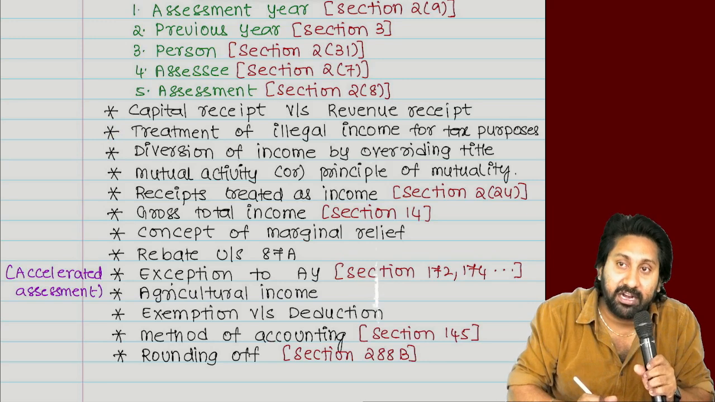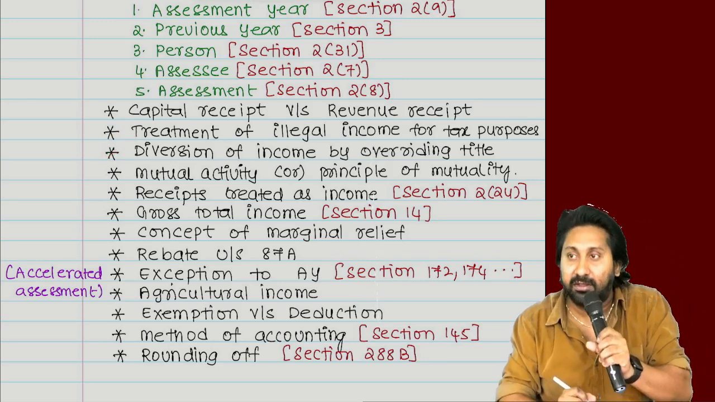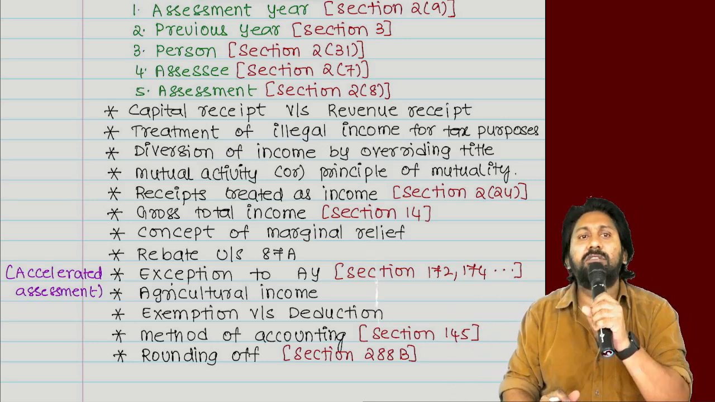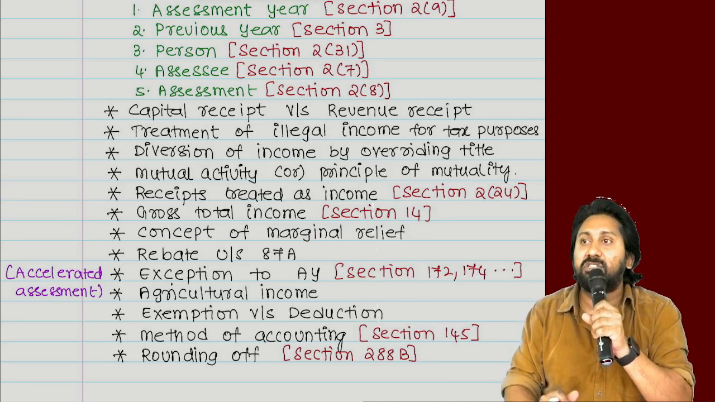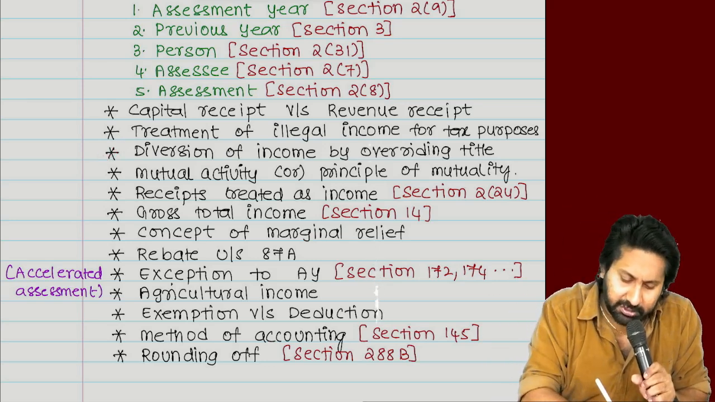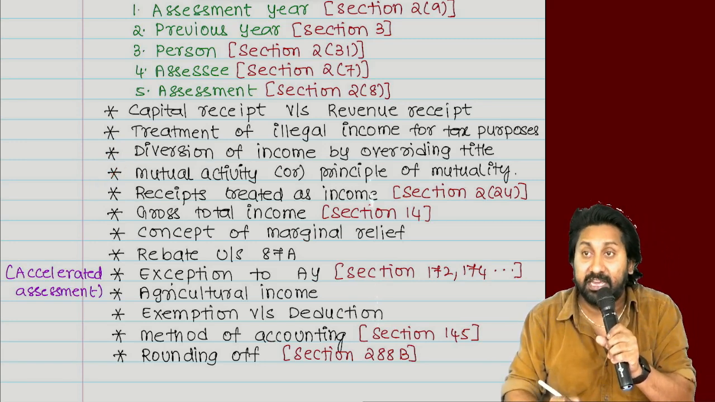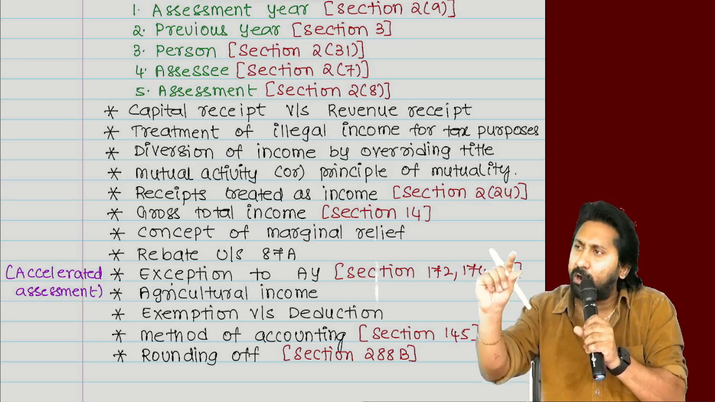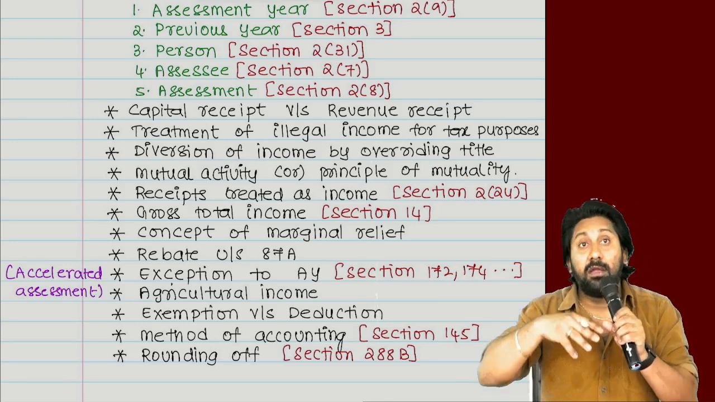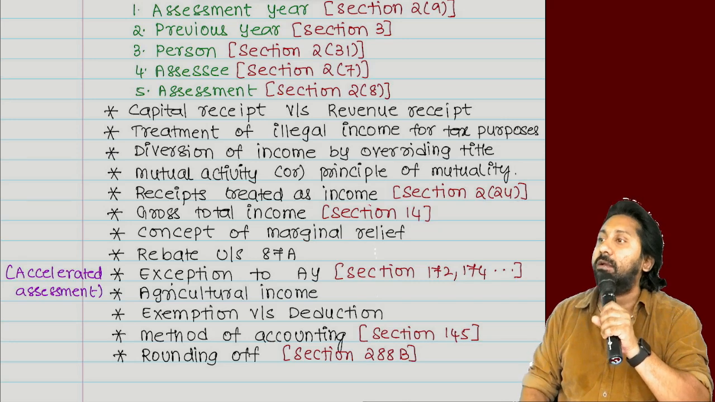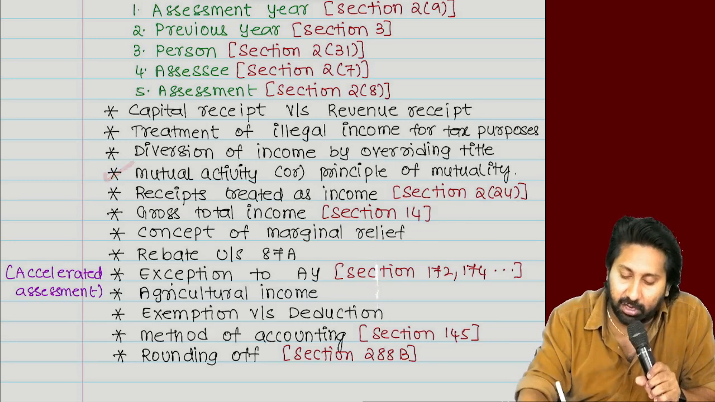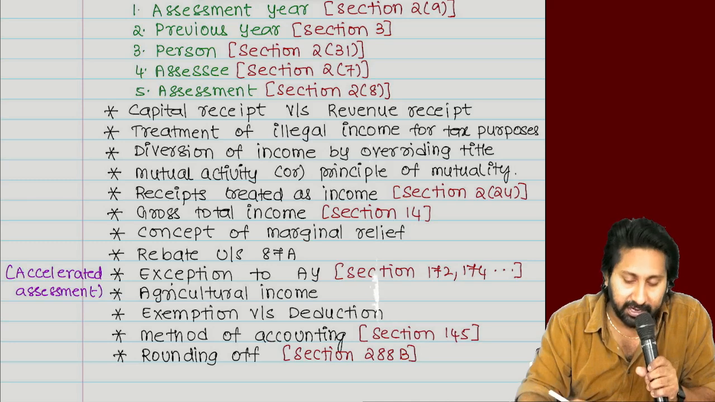Diversion of income by overriding title is the horrible concept that we need to learn. It is a final concept, but let us learn that also. I will spend around 30 minutes on that. There is a concept called application of income and diversion of income by an overriding title. We will discuss the meaning when we come there. Next one is mutual activity and the principle of mutuality. It is a final concept, but we will have a small discussion in CA Inter because it is there in your study material. Big questions like in final may not be tested, but a theory question may come in this area, so let's not leave it.